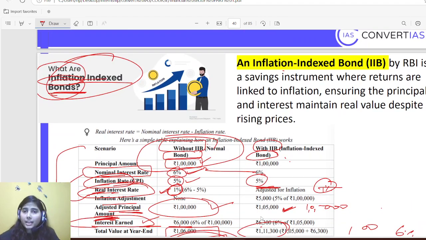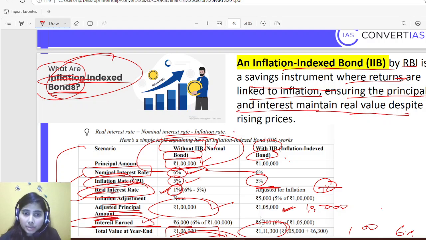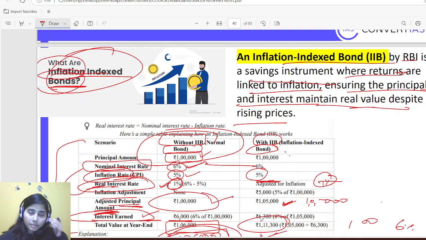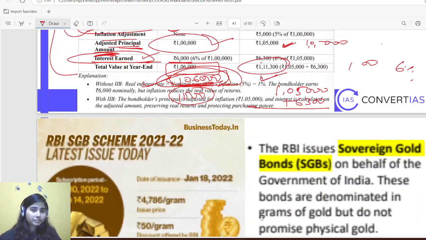So an inflation index bond by RBI is a saving instrument where returns are linked to inflation, ensuring the principal and interest maintain real value despite rising prices. This is simple. Inflation has been adjusted in your earning, and then you are getting return based on that.